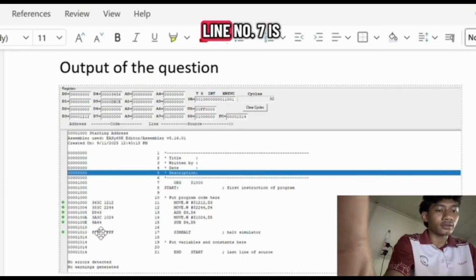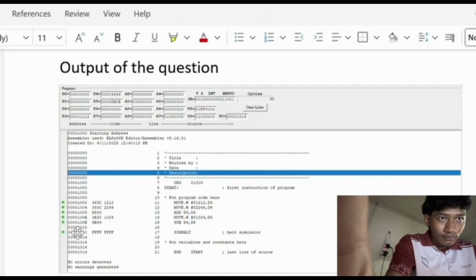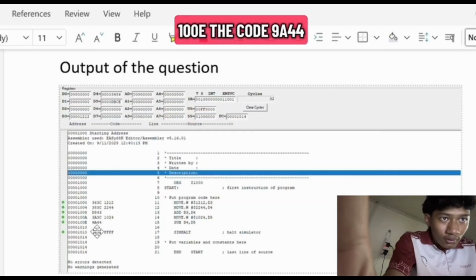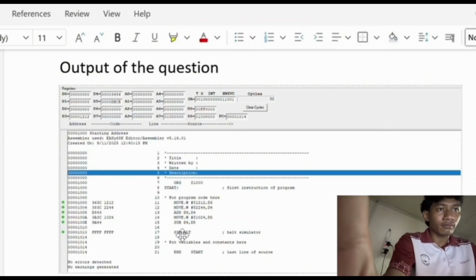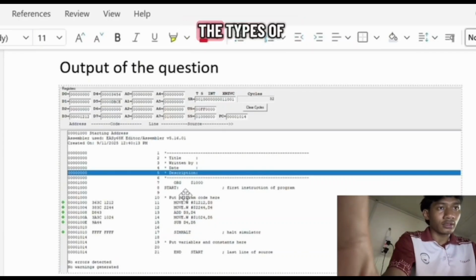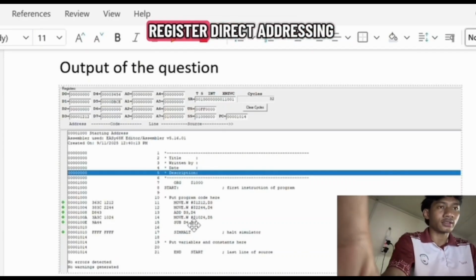So the next line, number 7, is 100E. The code is 9A44. So the addressing mode is sub D4, D5. The type of addressing mode is register direct addressing.